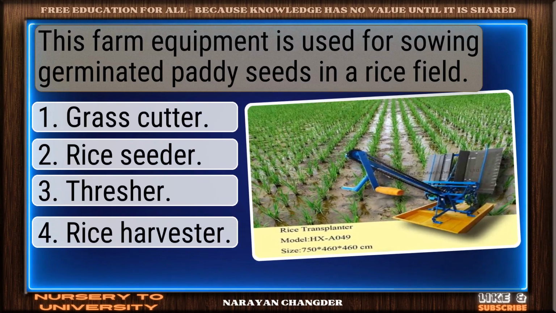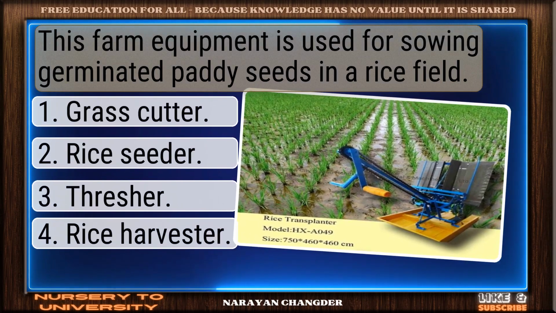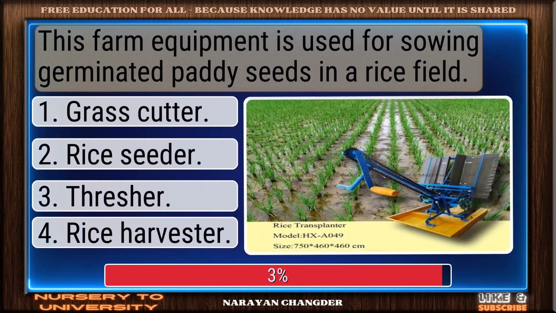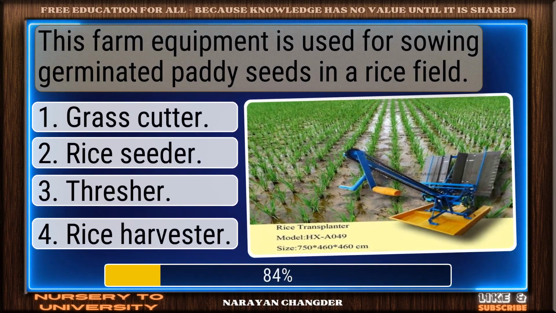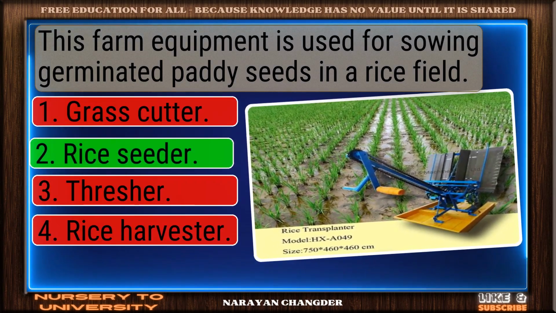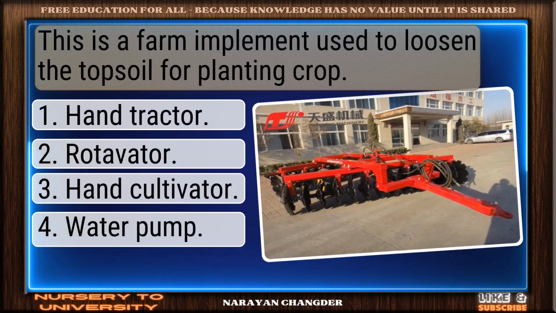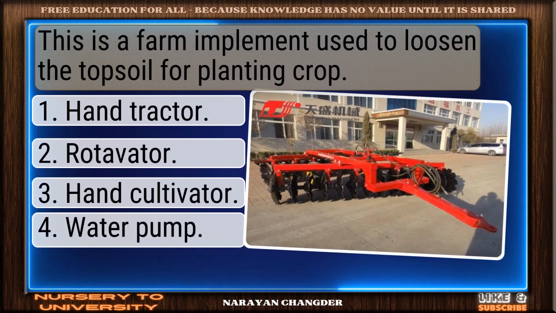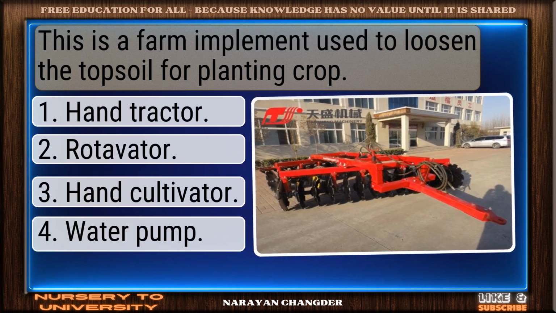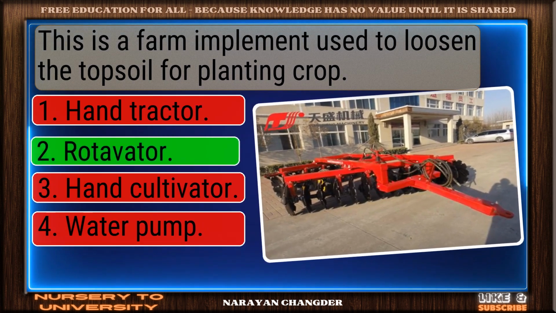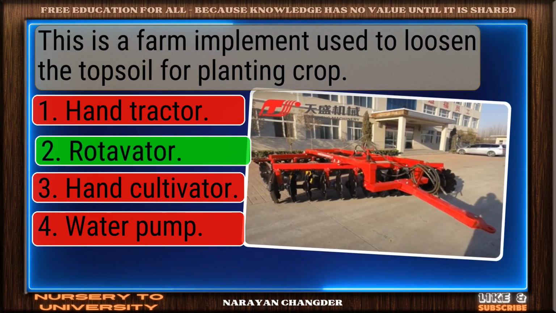This farm equipment is used for sowing germinated paddy seeds in a rice field. Good thinking. Rice seeder is the right answer. This is a farm implement used to loosen the topsoil for planting crop. Well done. Rotavator is the right choice.